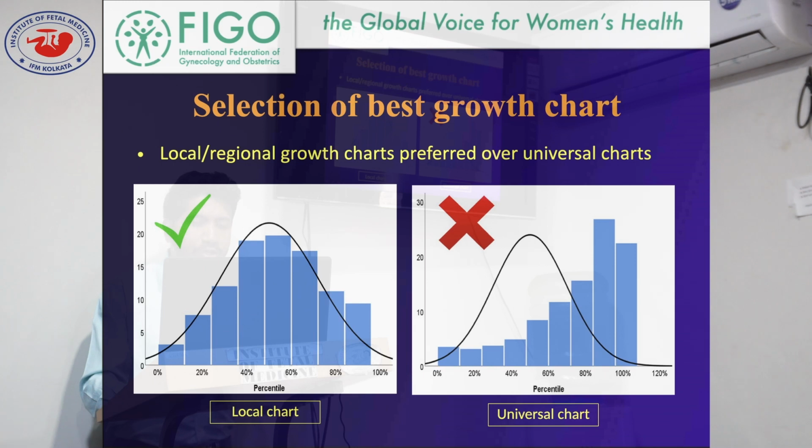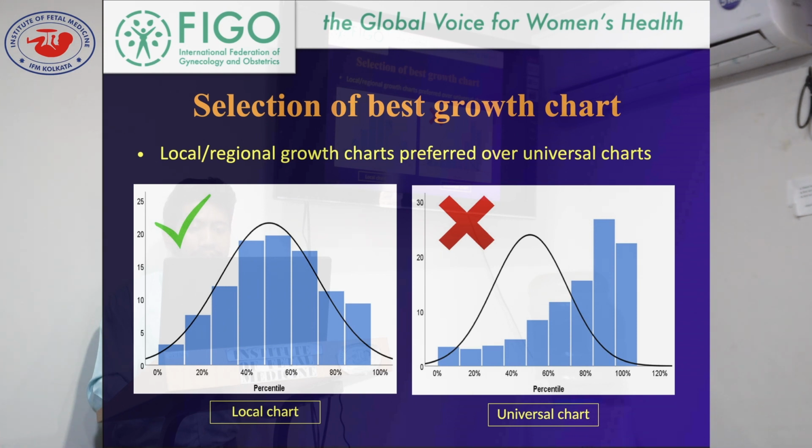So what should be the selection process? Selection of the best growth chart. It has been recommended that local or regional growth charts are preferred over universal charts. Why? This picture clearly depicts this. We always appreciate this bell-shaped growth distribution because it is much more equal and reproducible over the entire population.